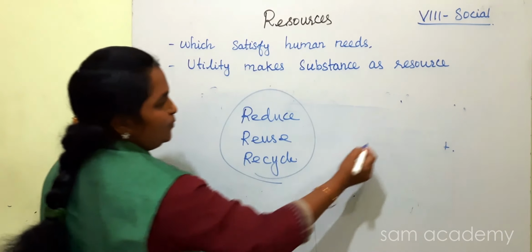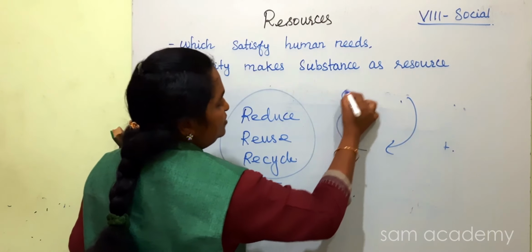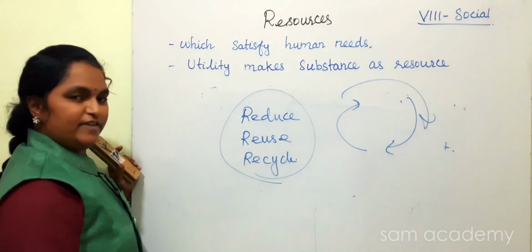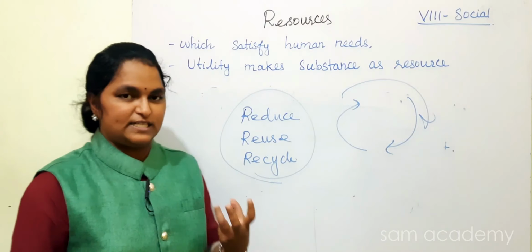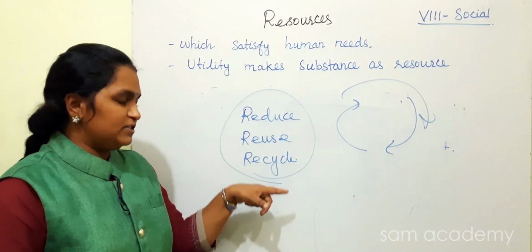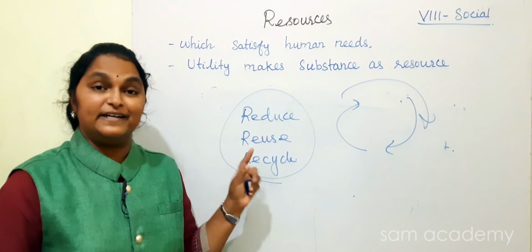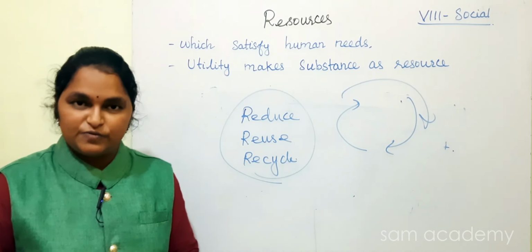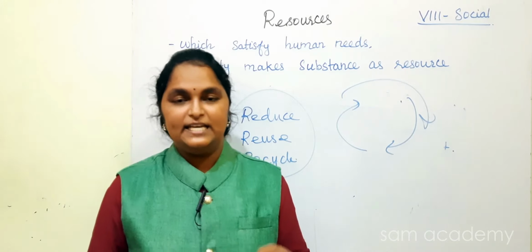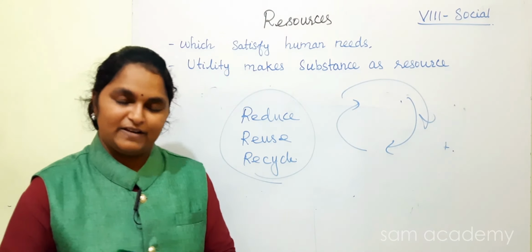This is very important. Reduce, reuse, recycle. So when you use metals or some things, you can reduce the things and reuse and recycle them. So the wastage will be reduced and the resources will be saved for the future. This is sustainable development.